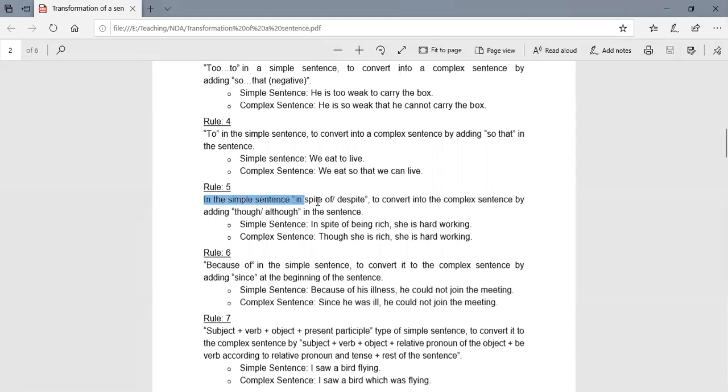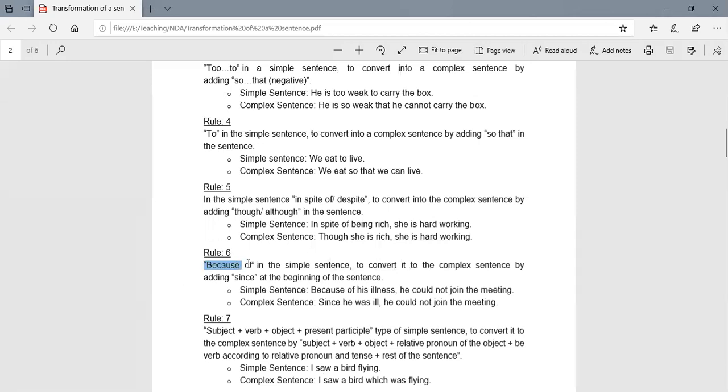In the simple sentence, in spite of, despite, to convert into a complex sentence by adding though, although in the sentence. In spite of being rich, she is hardworking. So this is a simple sentence. In spite of or despite, we are changing it to though. Though she is rich, she is hardworking.